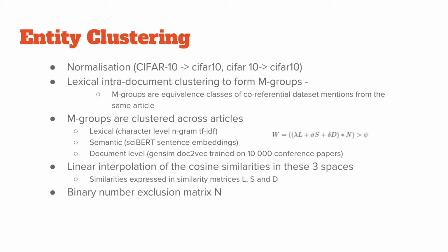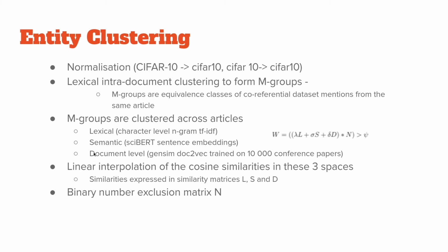Then these M groups, so these equivalence classes of co-referential dataset mentions from the same article, are clustered across articles. This is done in 3 spaces. We express their distance in lexical space using character-level n-gram TF-IDF vectors, in semantic space using SciBERT sentence embeddings, so that's a fixed-length representation of the sentence retrieved from the last hidden layer of SciBERT.